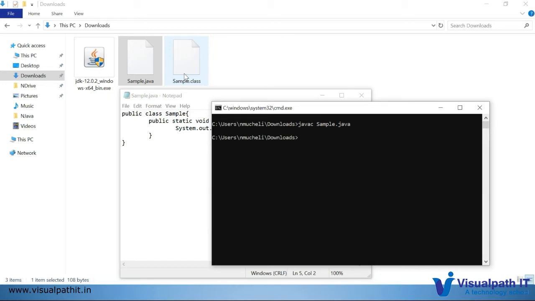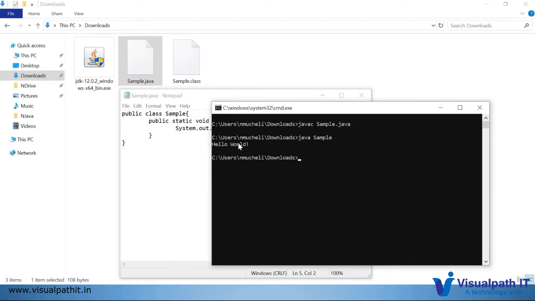To run the program, we need to use the java command and the class name. Whatever we declared in the program, that name we have to mention here. Once I run it, yes, I got the output: Hello world. So we are done with the hello world program.